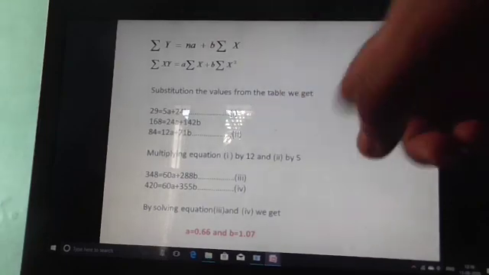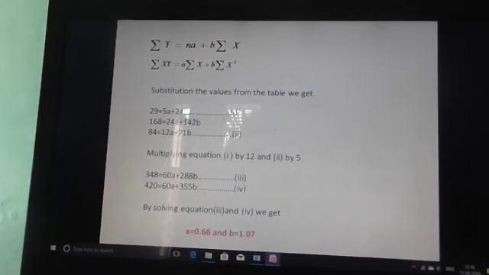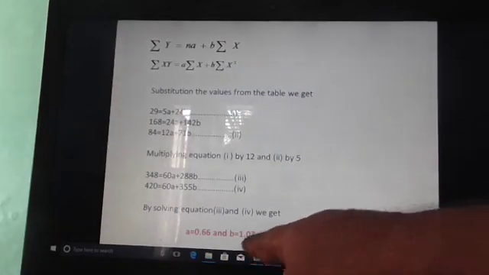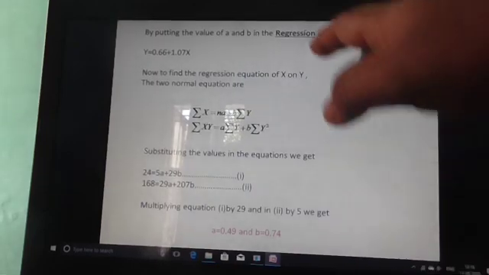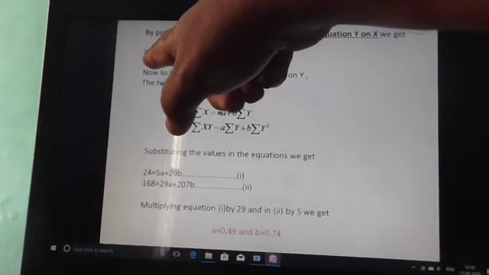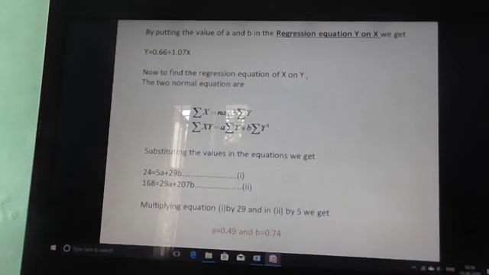By putting the values in the equations, we get the solution in this case as a equals 0.66 and b equals 1.07. So that gives the regression line equation as y equals 0.66 plus 1.07x.